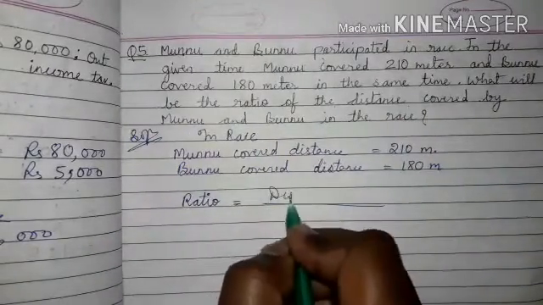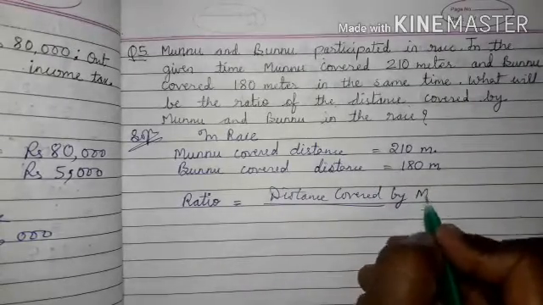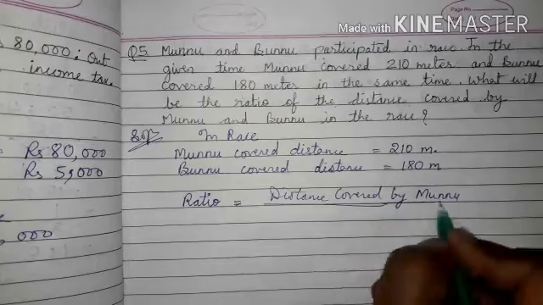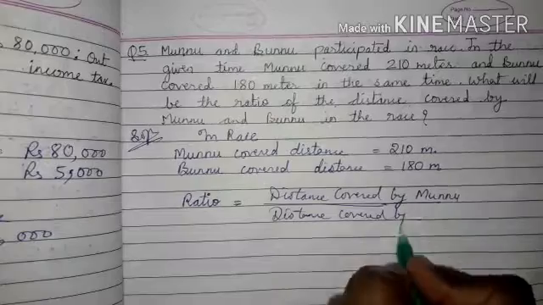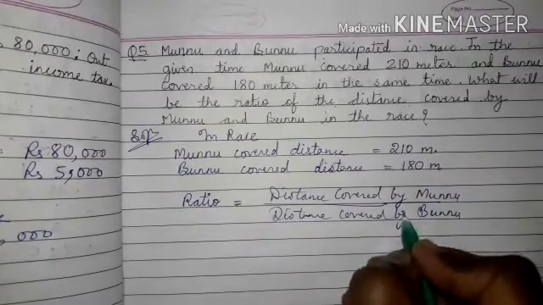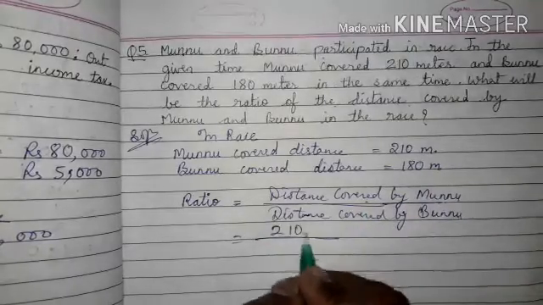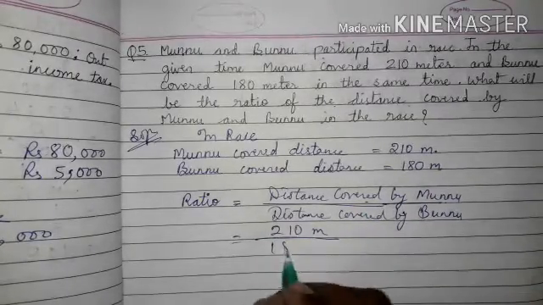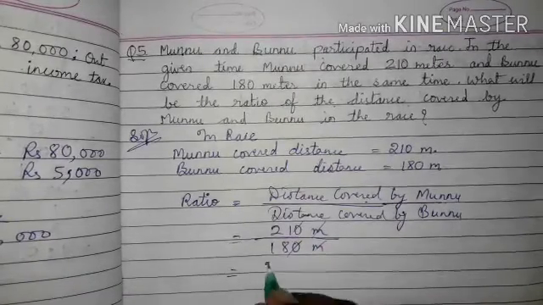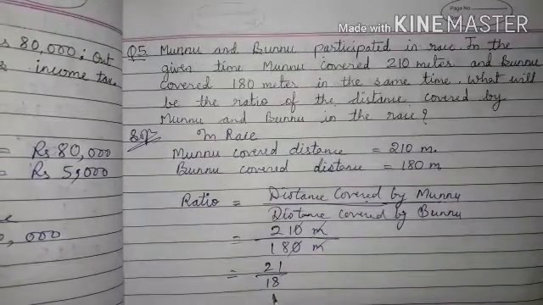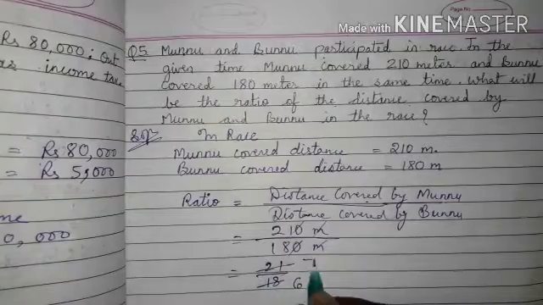So here distance covered by Munnu upon distance covered by Bunnu. So here distance covered by Munnu is 210 meter. Distance covered by Bunnu is 180 meter. Meter cancel, zero cancel. 21 upon 18. So see, it will cancel by the table of 3. 3 sixes are 18, 3 sevens are 21.